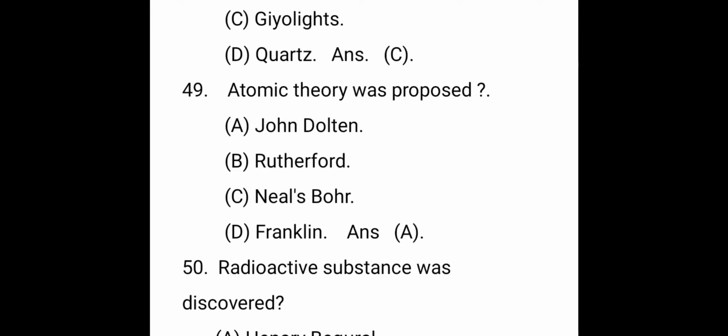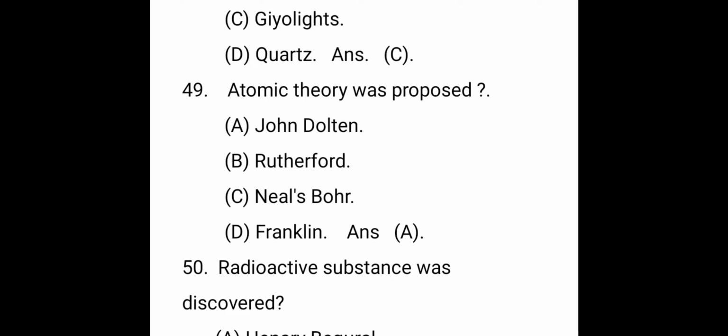The next question, atomic theory was proposed by J.J. Thomson. According to J.J. Thomson, matter consists of small tiny particles. These particles are known as atoms. According to Dalton's atomic theory, an atom cannot be further divided. But later they found that an atom can be divisible.